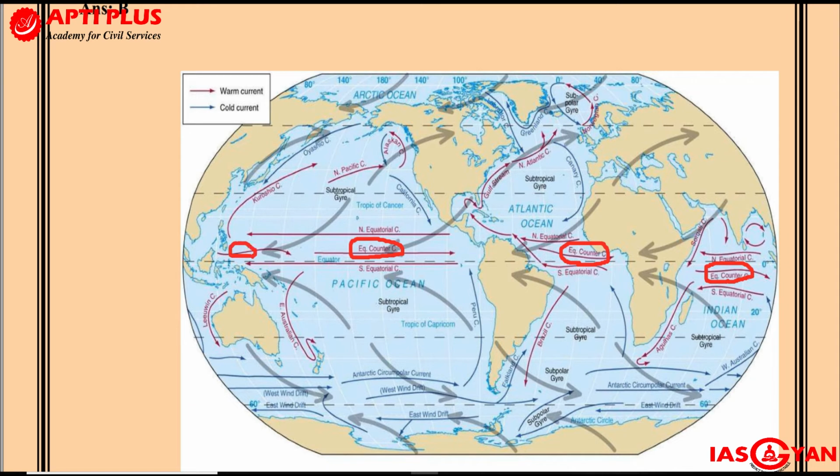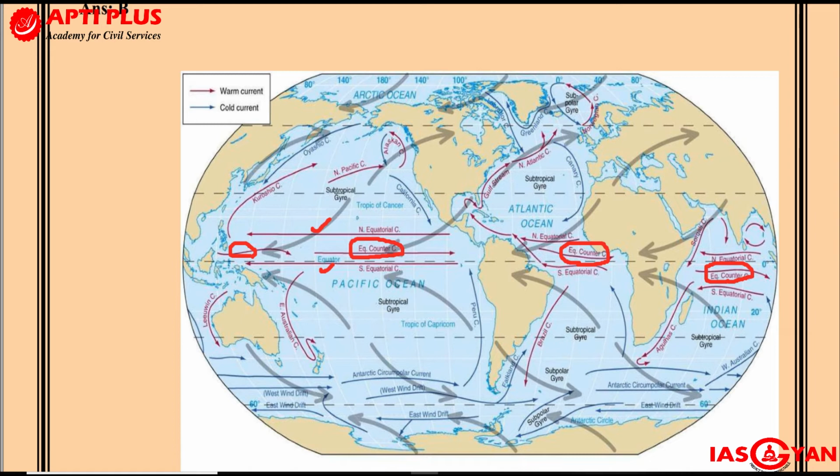So what is this? Very interestingly, on either side of the equator you will have two ocean currents. One is called the north equatorial current, the other is called the south equatorial current. Now notice the direction of the north and the south equatorial current.